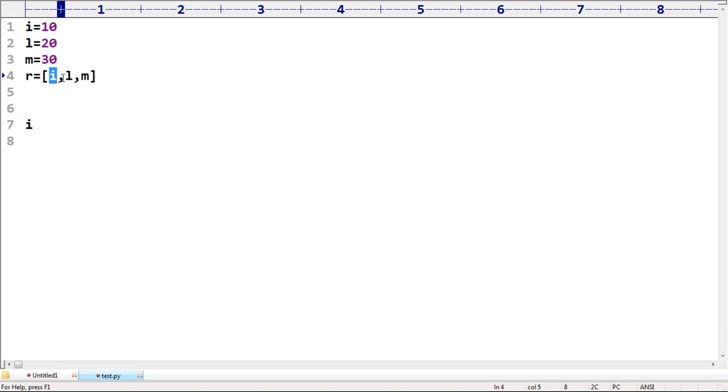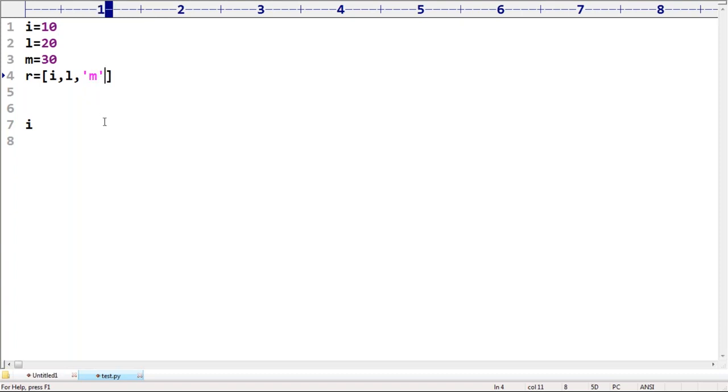Sir, what is the I value? Please respond. Saravanan, what is the I value? 10. So instead of I, 10 will be considered. Instead of L, 20 will be considered. Instead of M, 30 will be considered. Correct, right? Now for the M, I'm taking code symbols.